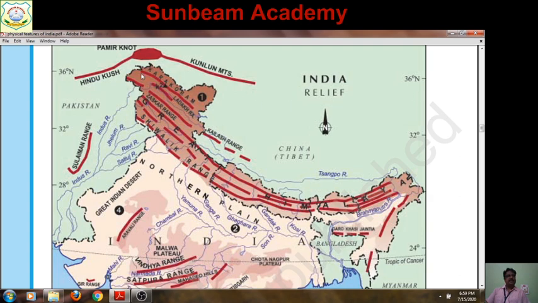Now see, this is the Karakoram range, and here in the same map you can do this. In the same map, mountain ranges and mountain peaks can be located. So this is the Karakoram range, and here you need to locate K2, as it is located here with a triangle and labeled as K2. Its name is Mount Godwin Austen, but it is generally known as K2.